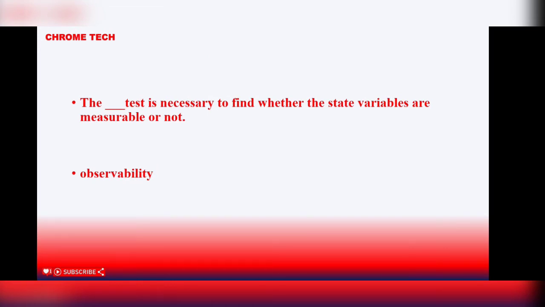Next question. The dash test is necessary to find whether the state variables are measurable or not. Observability is the correct answer.